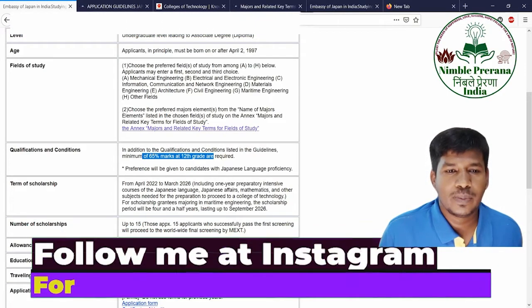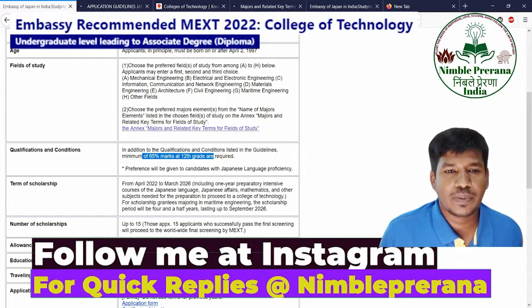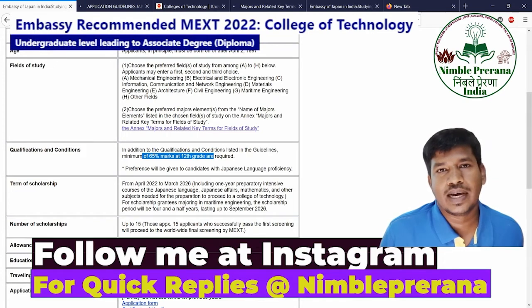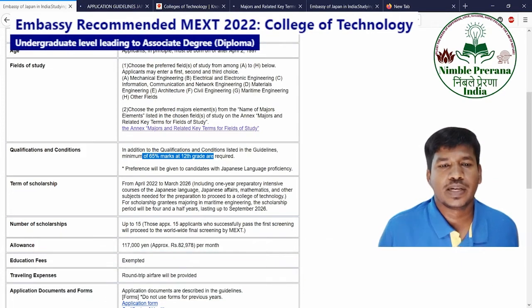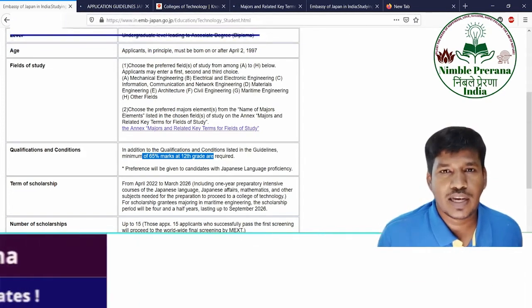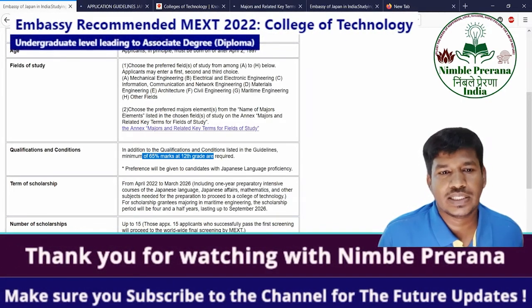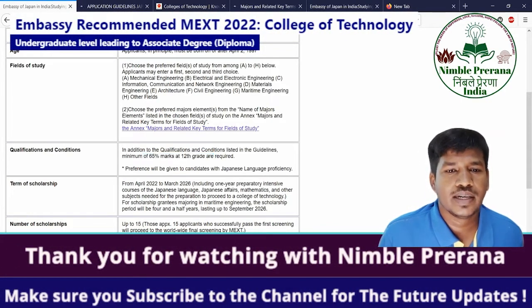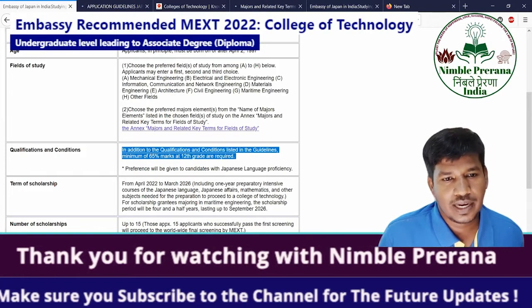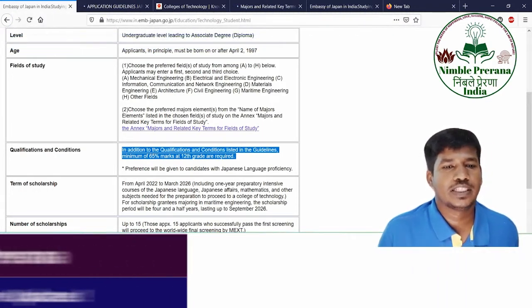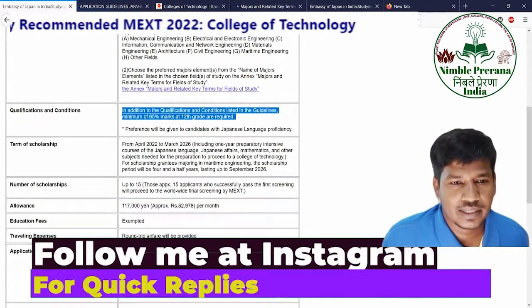If you are below 65 marks, they may even directly reject it without going further, because they have to review thousands of applications. Even if you have other credentials, I don't think they'll look at it. So better you try if you have more than 65% in the 12th grade.